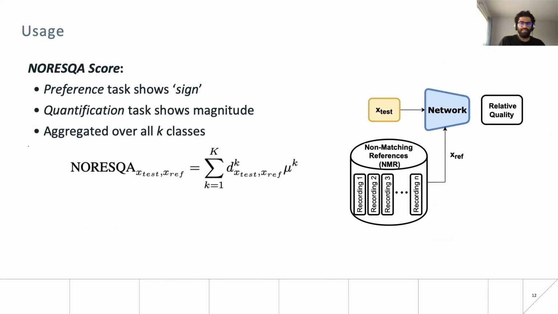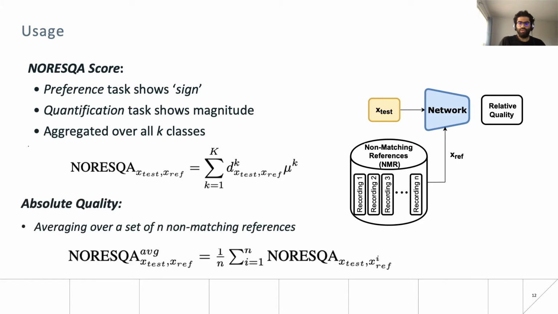Our model can predict the quality of a test recording X test with respect to any provided reference X reference, as shown by the figure on the right. As mentioned earlier, this reference need not be the matching clean reference. The output of the preference task tells us the sign, whether X test is better or worse than X reference, and the NORESQA score gives us only the magnitude of difference between X test and X reference. Additionally, the true or absolute quality can be computed by using clean or high quality speech recordings as references. To also reduce variance in the estimate, we can sample multiple references and obtain an average NORESQA score.